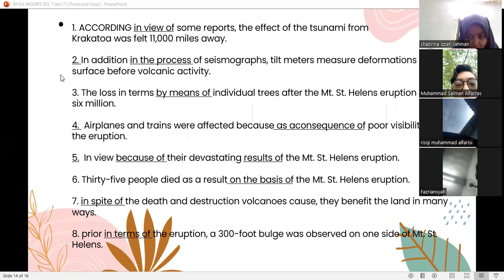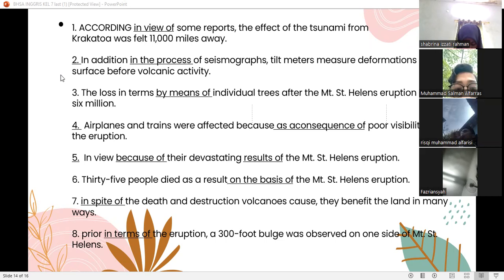Okay, continuing. According to some reports, the effect of the tsunami from Krakatau was felt miles away. 2. In addition, in the process of seismograph field measurement, the formation of the surface is measured before volcanic activity.